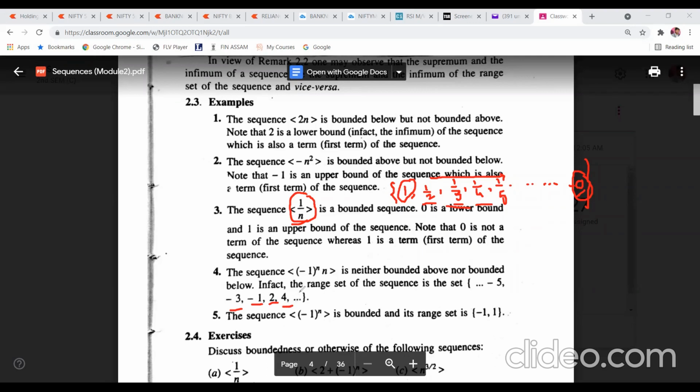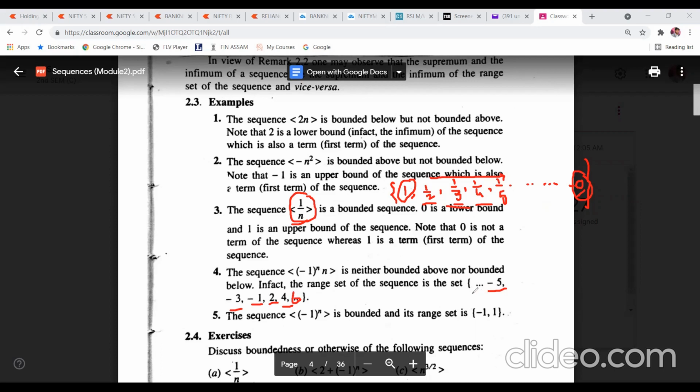Next put n equal to 5. So (-1) to the power 5 is minus 1, into 5, so it will be minus 5. Then put n equal to 6. So (-1) to the power 6 is positive 1, into 6. So next will come 6. Like this it will go on.